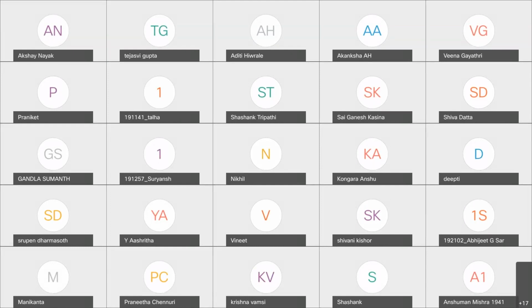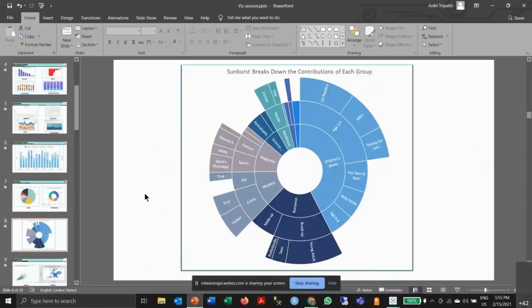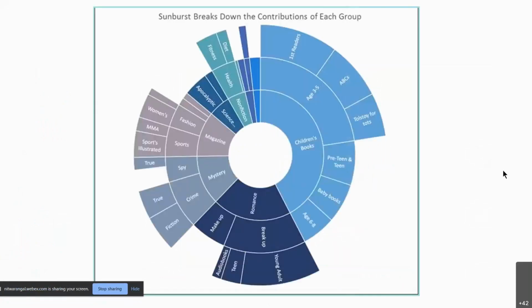Am I visible now? Yeah, it's visible. I do apologize for the inconvenience. I hope you can see the screen now. Still it's not up. Yeah, now it's visible. You can see the sunburst chart, right?